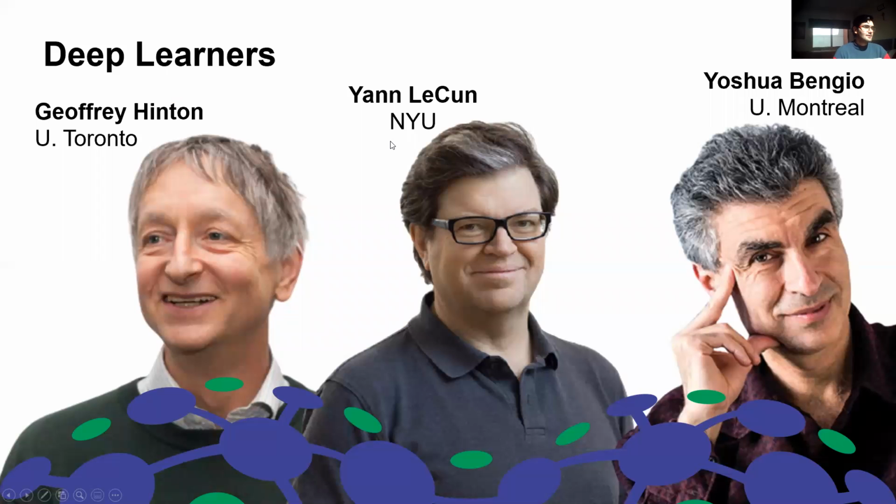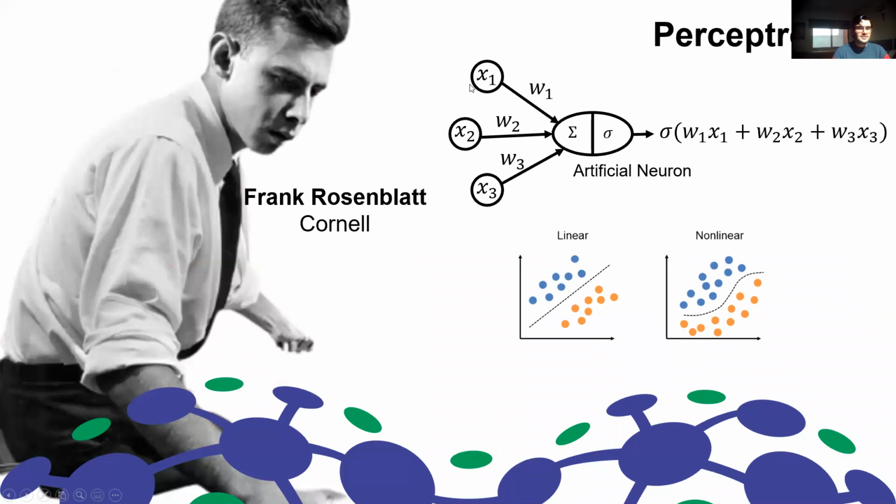So there are many people that have advanced deep learning. However, these gentlemen are the three musketeers of the area because their contributions continue to be the foundations for many of the research work that has been done in recent years. But everything started with the perceptron, invented by Frank Rosenblatt. The perceptron is a very simple model of a neuron.